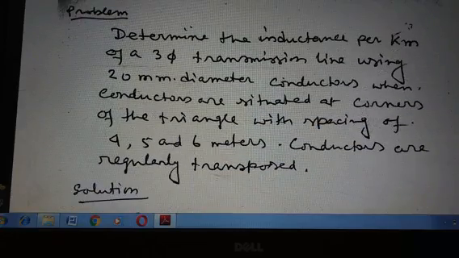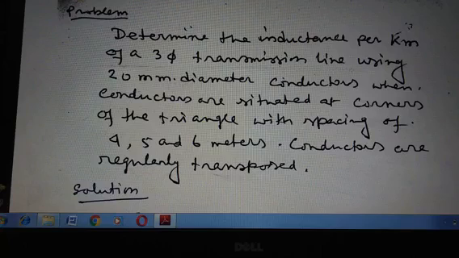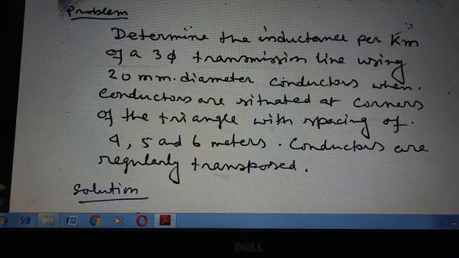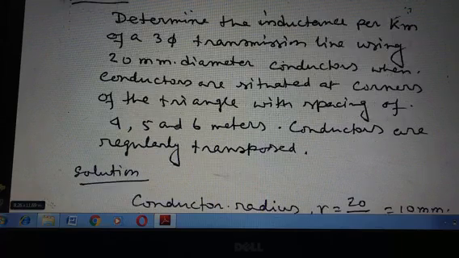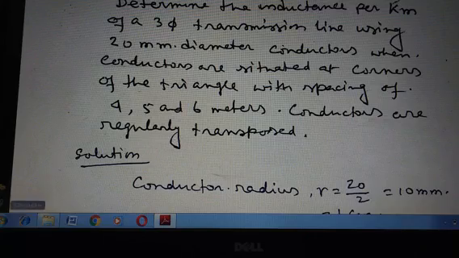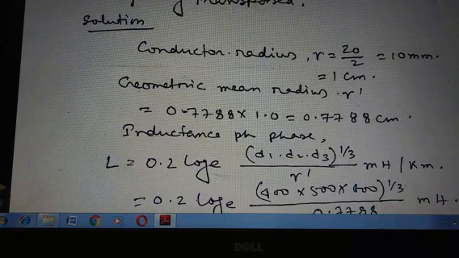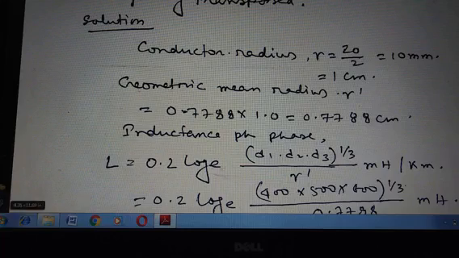Now the second problem. Determine the inductance per kilometer of a three-phase transmission line using 20 mm diameter conductors when the conductors are situated at the corners of a triangle with spacing of 4, 5 and 6 meters. Conductors are regularly transposed. Now the solution. Conductor radius r equals 20 by 2, that is 10 millimeter, that means 1 centimeter.